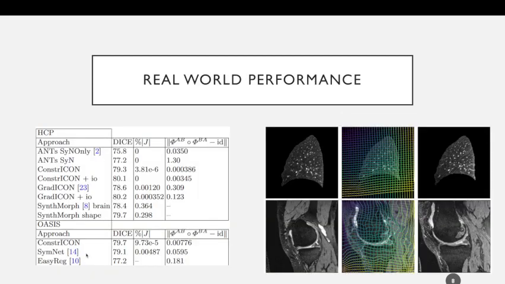This all works in the real world. So we applied it to 3 data sets: brain registration, lung registration, and knee registration, and got results that are right up there with the state-of-the-art, but with inverse consistency error 10 times smaller than even other approaches attempting to do inverse consistent registration.